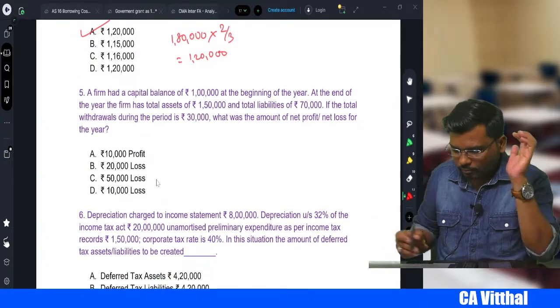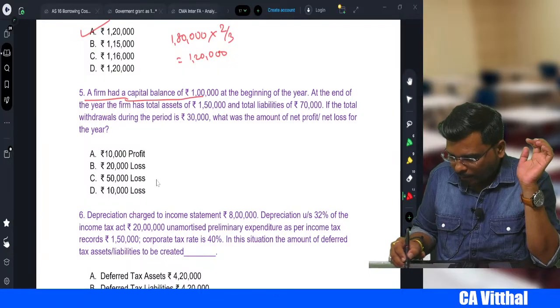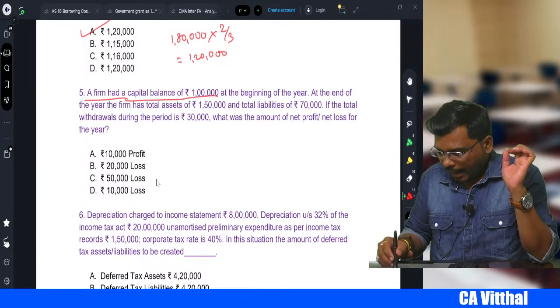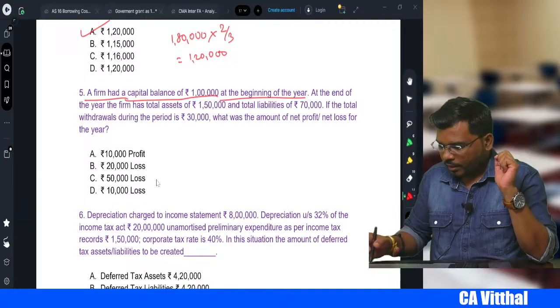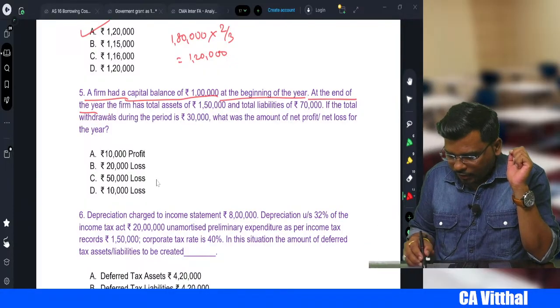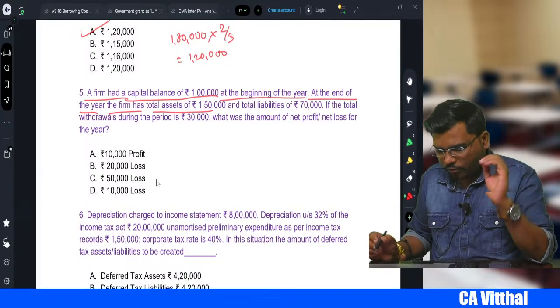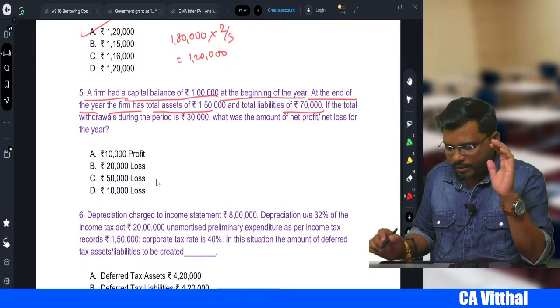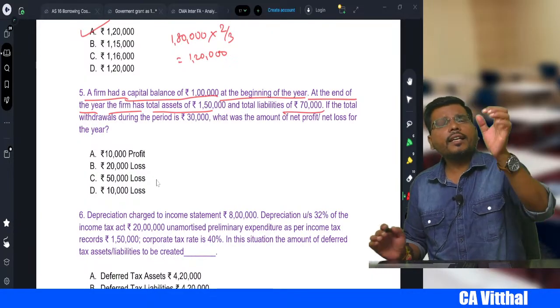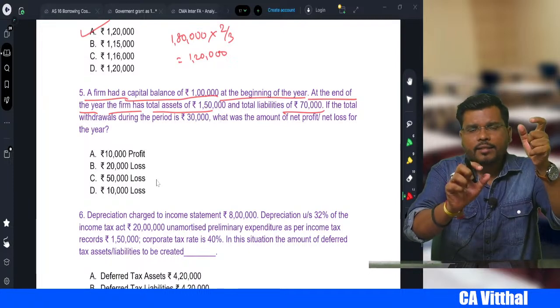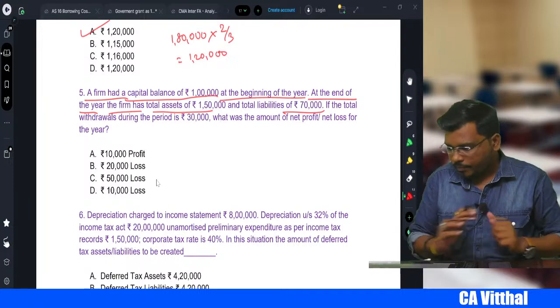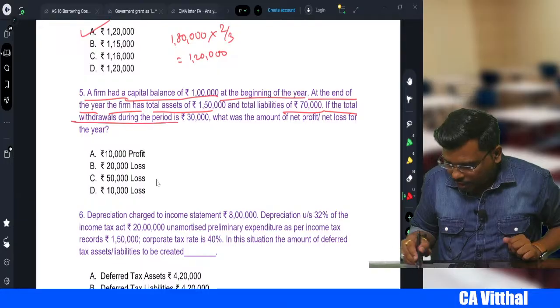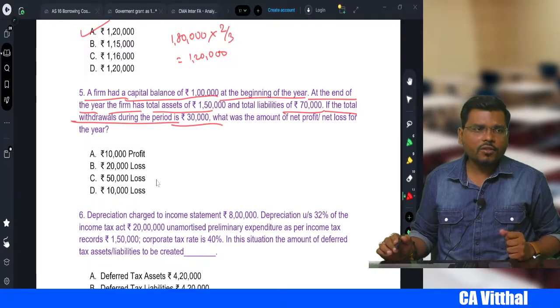Next, a firm had a capital balance of 1 lakh at the beginning of the year. At the end of the year, the firm has a total asset of 1,50,000 and total liability 70. Very good. So total asset minus liability, we get what? Capital. If the total withdrawal during the year is 30,000, no problem.